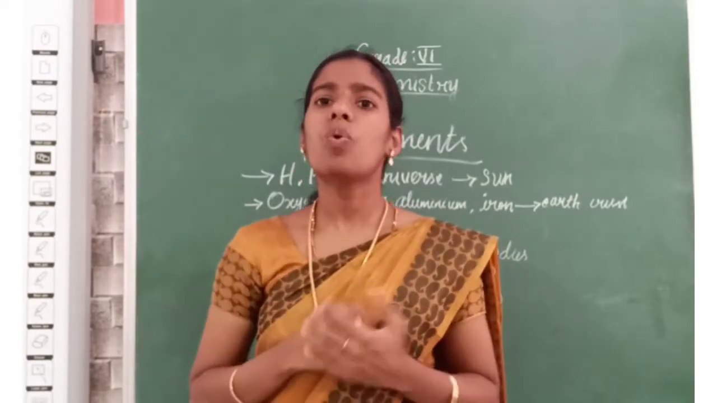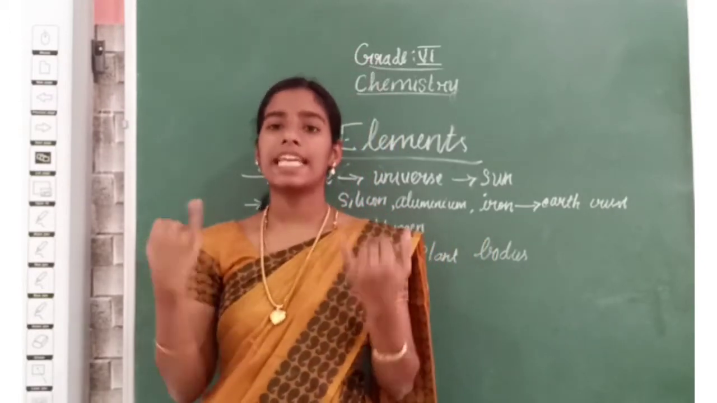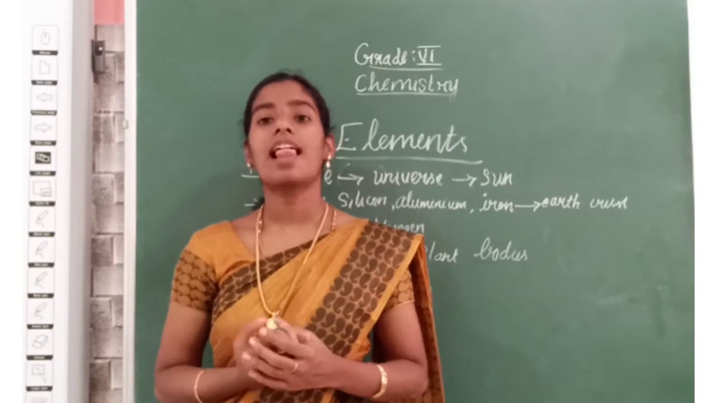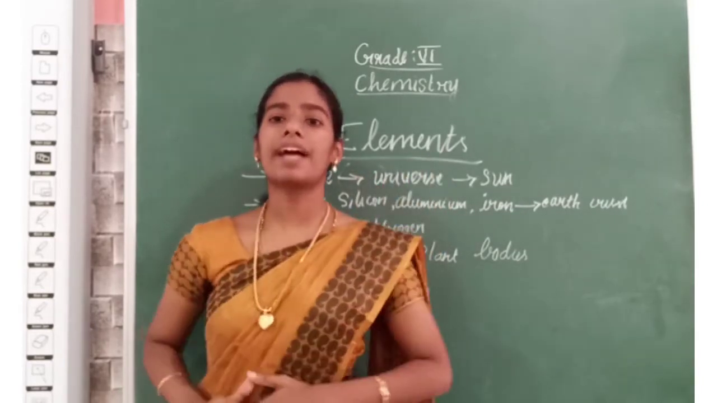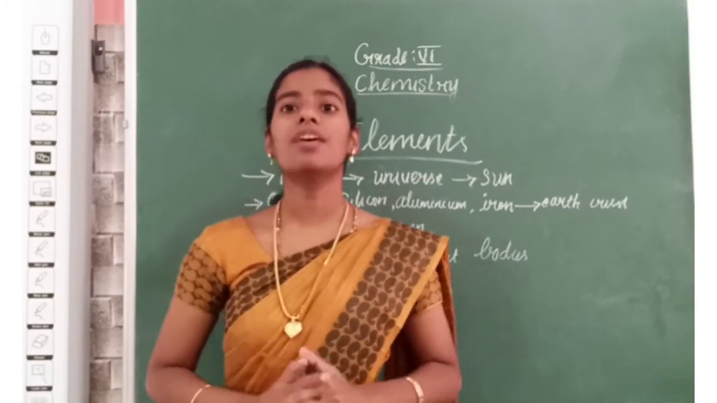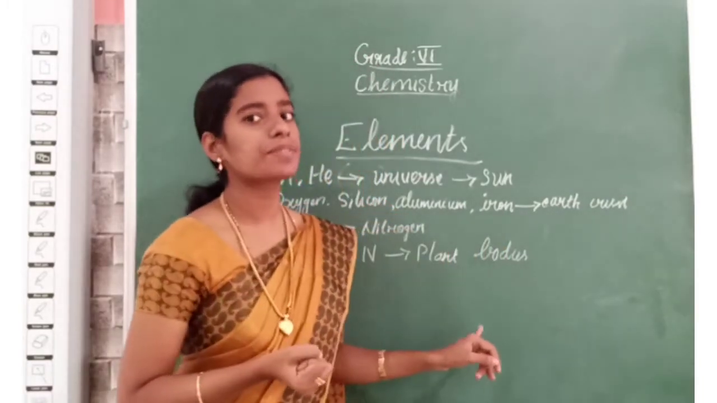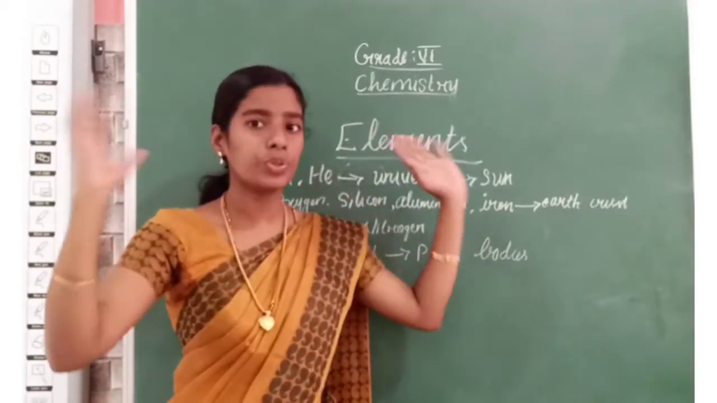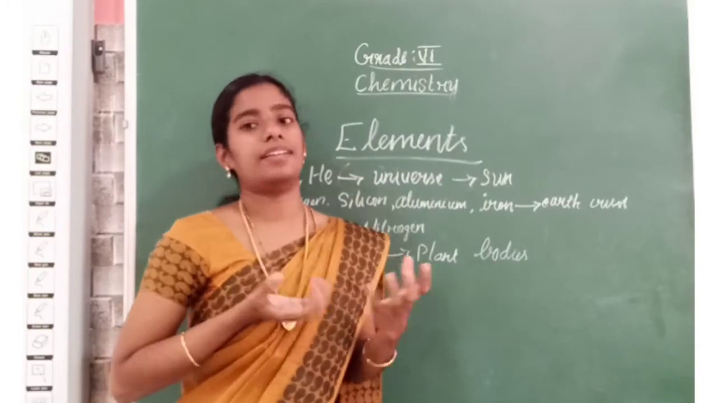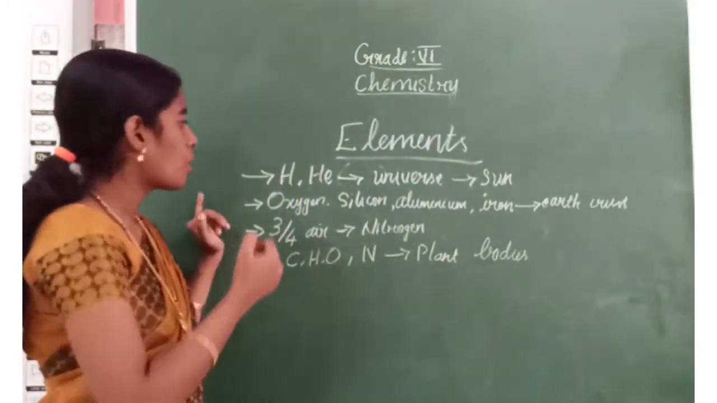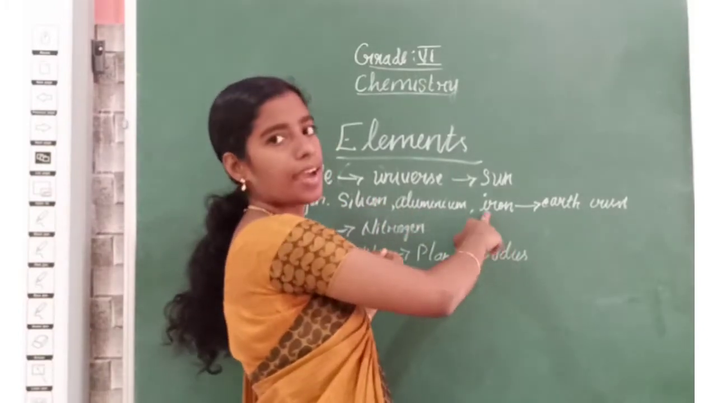Consider the sun. What is the sun doing? The sun gives us heat energy and light energy. So, hydrogen and helium are responsible for providing this heat and light to the whole universe that is given by the sun. The next one is oxygen, silicon, aluminium, iron.